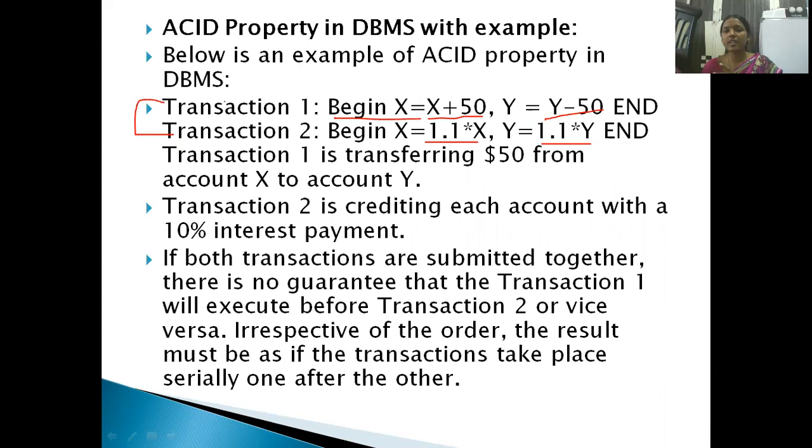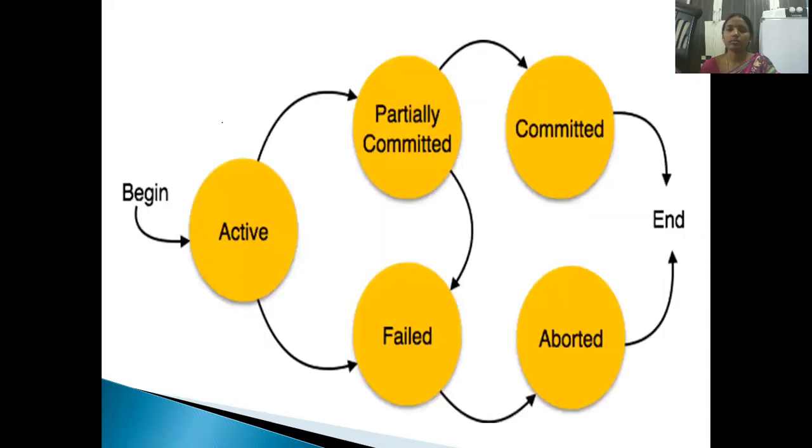If transaction T1 is executed and T2 is not executed, that means it is not satisfying the atomicity property, so the transaction should not be performed. So whatever transaction you write, first ensure that it follows those four properties so that your database is in a consistent state. Clear? Now, this is the state diagram of the transaction.